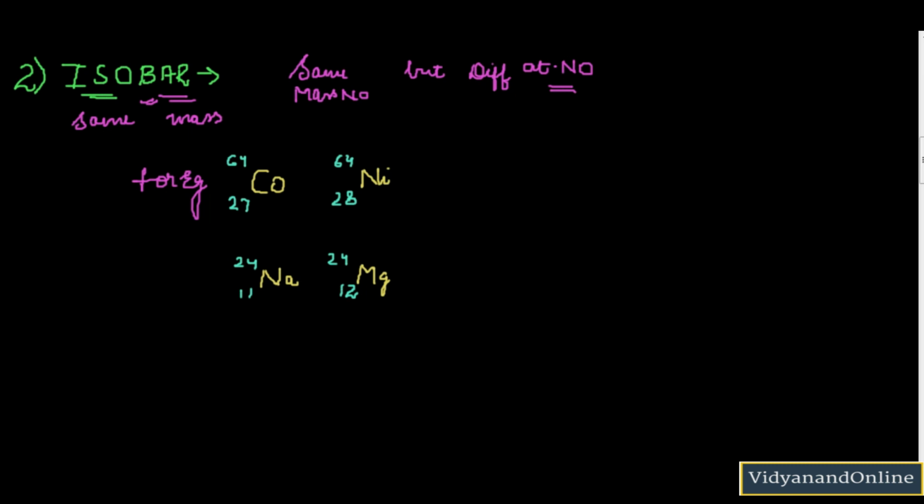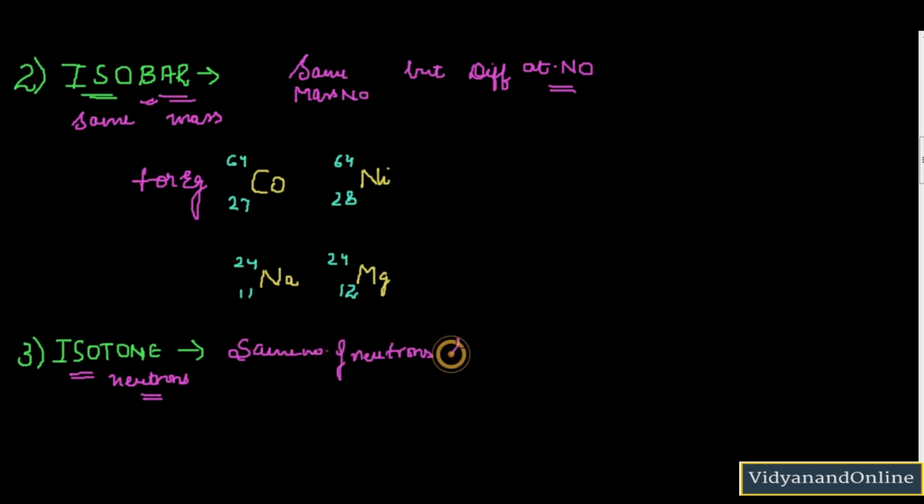Next we are going to talk about isotones. So now in isotones you will be having same number of neutrons. Okay, the number of neutrons will be same, but there will be difference in the atomic number. So I can say isotones means same number of neutrons but different atomic number. So if I am saying the atomic number is different, it means I am talking about two different elements. So let me take the example of isotones.